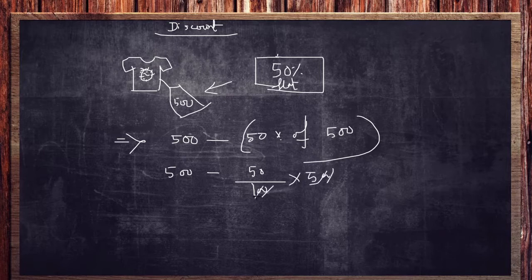That is nothing but 250. So 500 minus 250, and the answer will come as 250. So देखो, whenever you will buy this one, as the price is 500 and also 50% is the applicable discount on that, so all you have to pay just 250 after reducing.